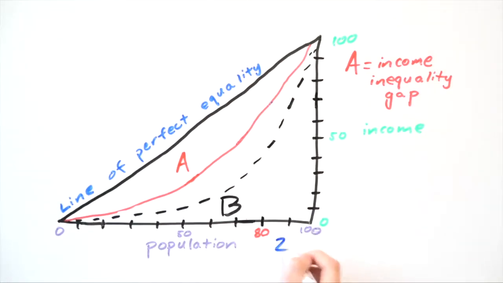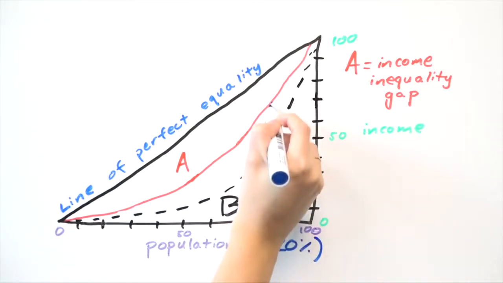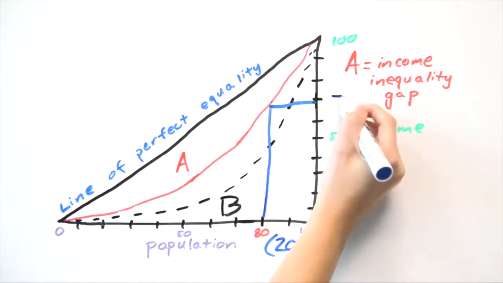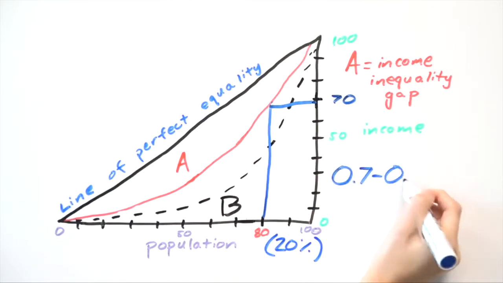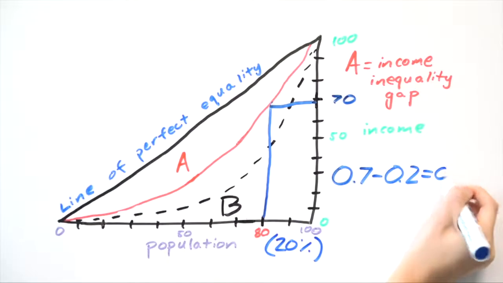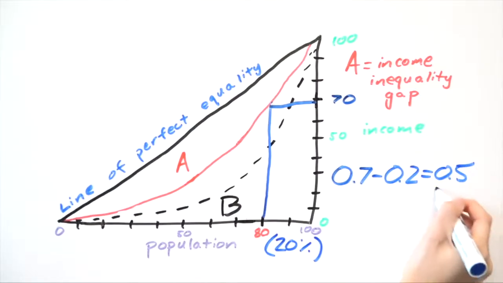For instance, if 20% of the population controls 70% of the income, then the Gini coefficient is 0.7 minus 0.2, or 0.5. This Gini coefficient will always be smaller than the actual Gini coefficient because it doesn't capture as much of the area under the Lorenz curve, but it's really useful in understanding the principle behind the coefficient.